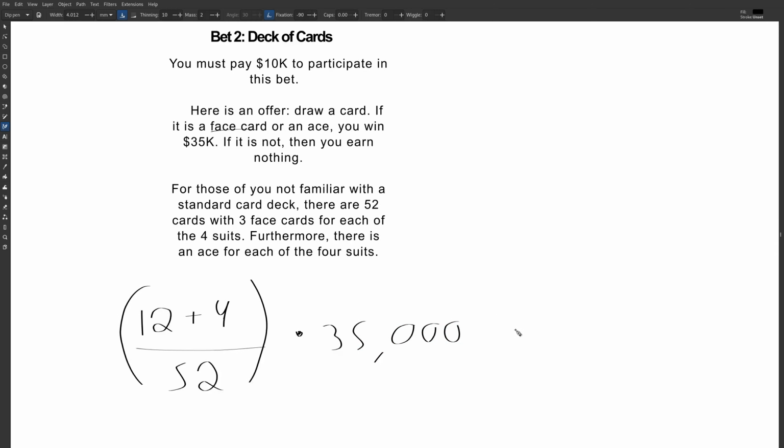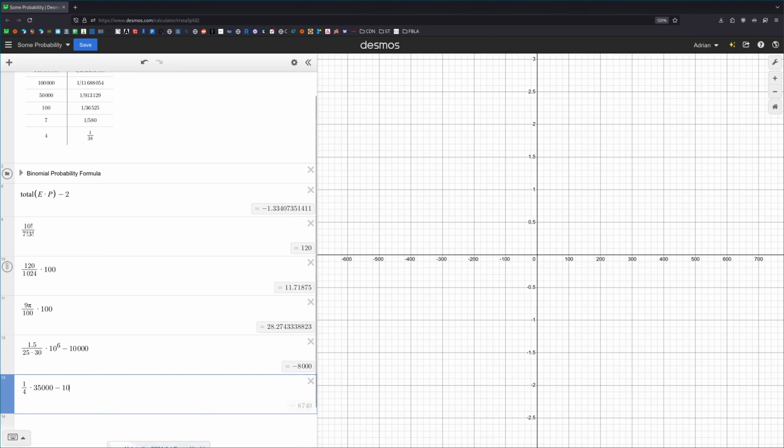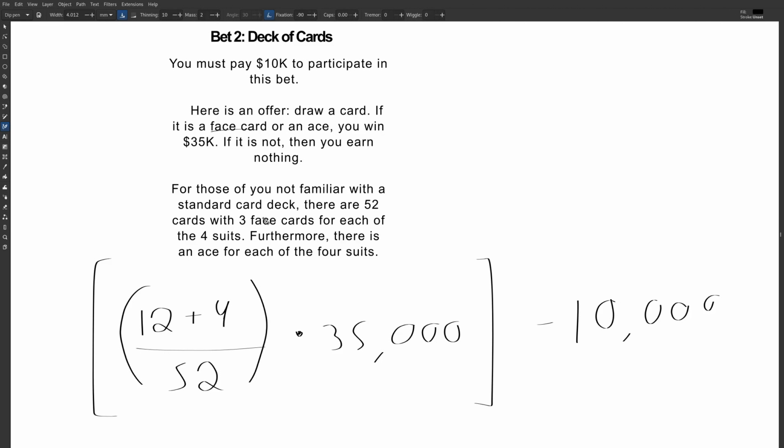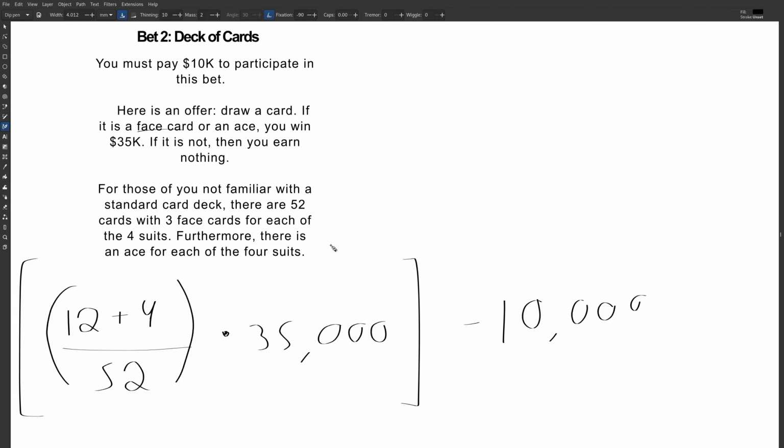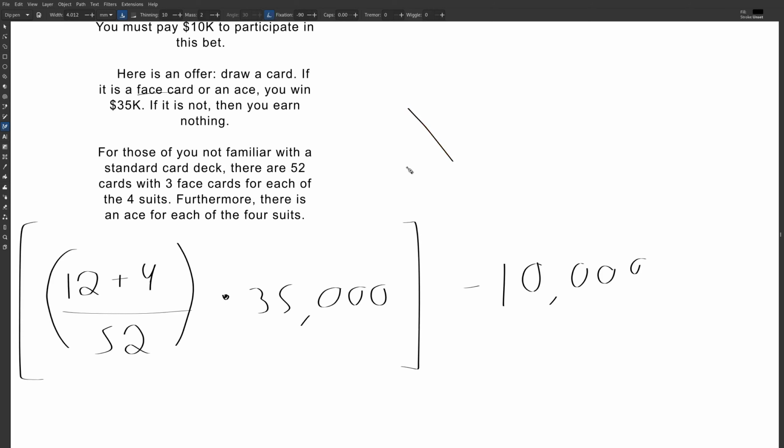And then at the end, we're going to subtract our playing cost to see if this is fair game. Okay, so let's put that in, and then we subtract 10,000. Okay, and this bet is also negative, so that means this is not a fair one either. Okay, so nope, you should not take this one either.